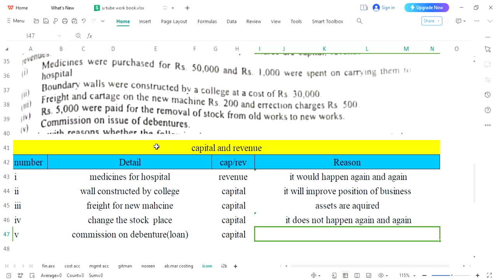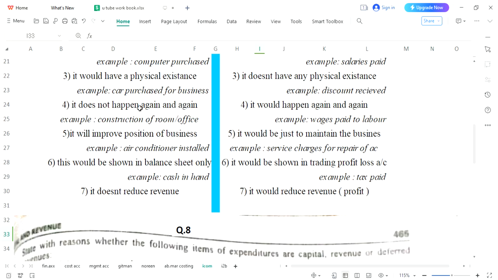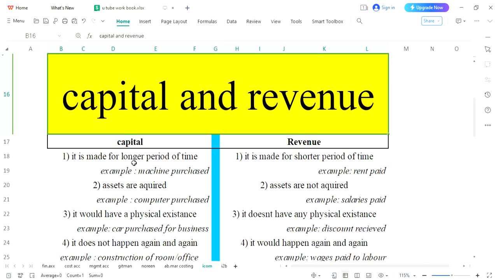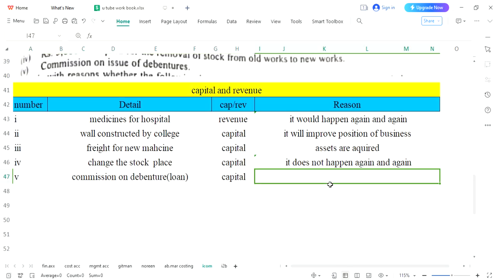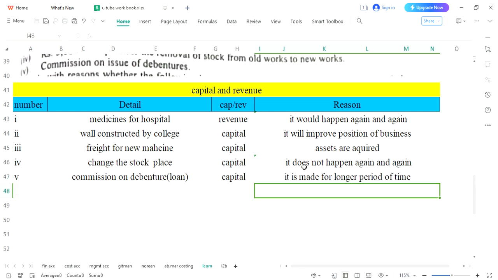It is capital. Why have you said it is capital? It does not happen again and again. Yes, it can be taken, and it is made for a longer period of time. Yes, it can also be taken. So we are carrying this reason. You can see that several reasons matched, but we have tried to change our reasons. It would happen again and again, one different; it will improve position, different; does not happen, and it is made for the longer period. We have tried to change these narrations. Only one narration was revised, otherwise 4 narrations were different.